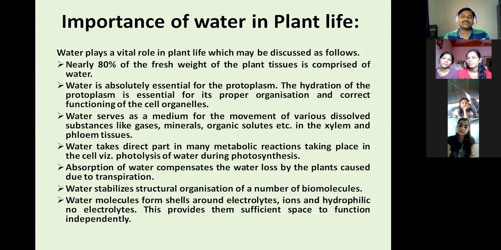In the phloem also there is water, because food has to be transferred from leaves to each and every cell, and this requires a medium, which is water. So water has great importance in transfer of food material in the phloem. Water is present in the xylem in large quantity, and in the phloem in specific quantities. Water takes direct part in many metabolic reactions, like photolysis of water. That is the first reaction of photosynthesis. Without that, photosynthesis could not occur, so it requires water.